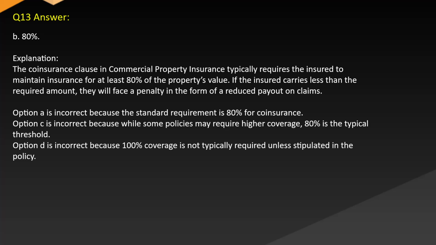payout on claims. Option A is incorrect because the standard requirement is 80% for coinsurance. Option C is incorrect because while some policies may require higher coverage, 80% is the typical threshold. Option D is incorrect because 100% coverage is not typically required unless stipulated in the policy.